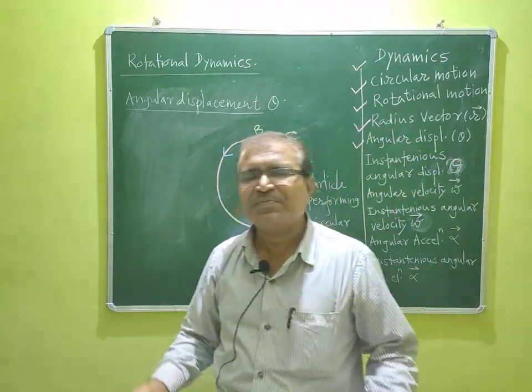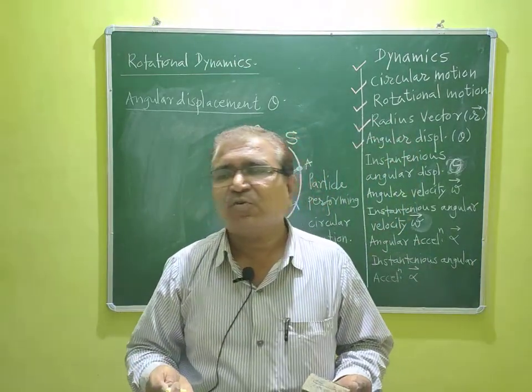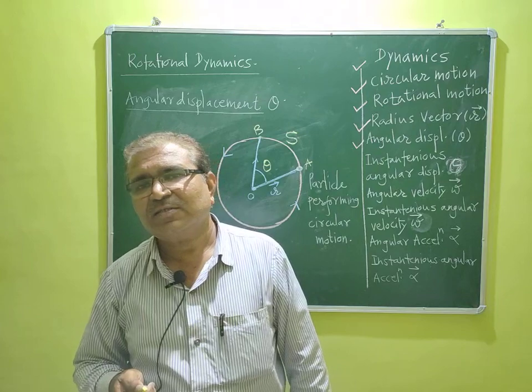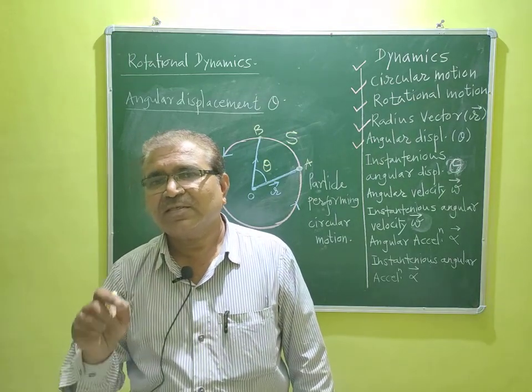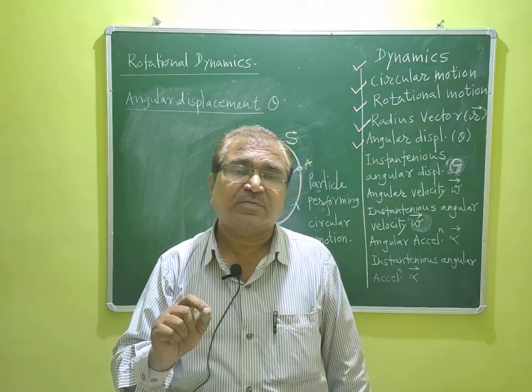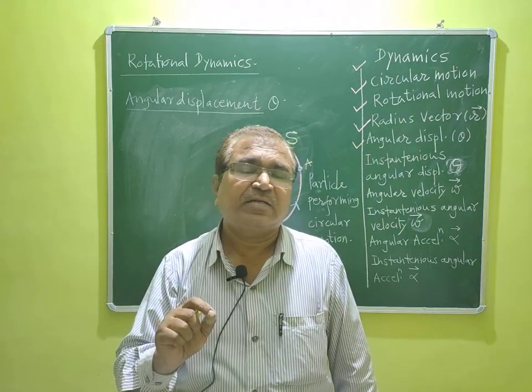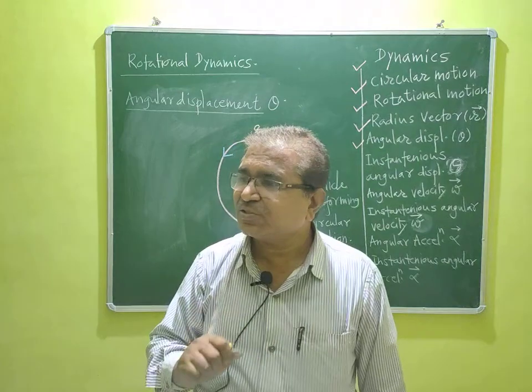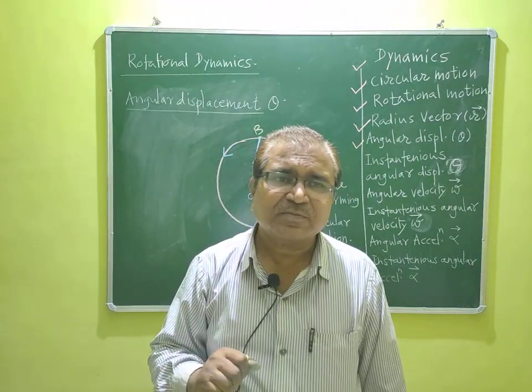Okay, very simple definition. So what is the SI unit of angular displacement? SI unit of angular displacement is radian. And what is the dimension of angular displacement?